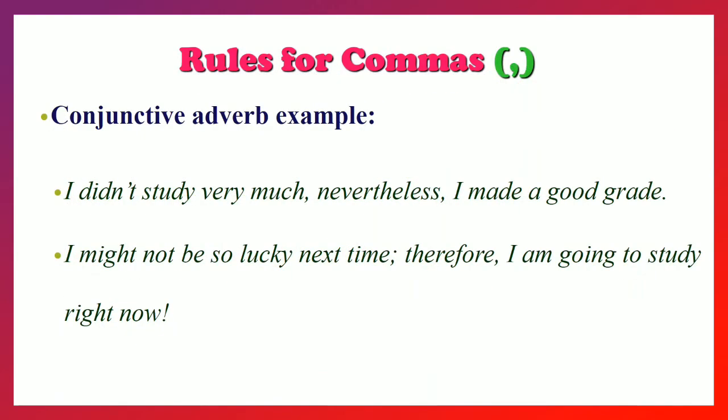I didn't study very much. Nevertheless, I made a good grade. Nevertheless, look. Nevertheless means then also. So after that there is the comma. Even before that also used. I might not be so lucky next time. Therefore. So after therefore, comma is there. Okay.